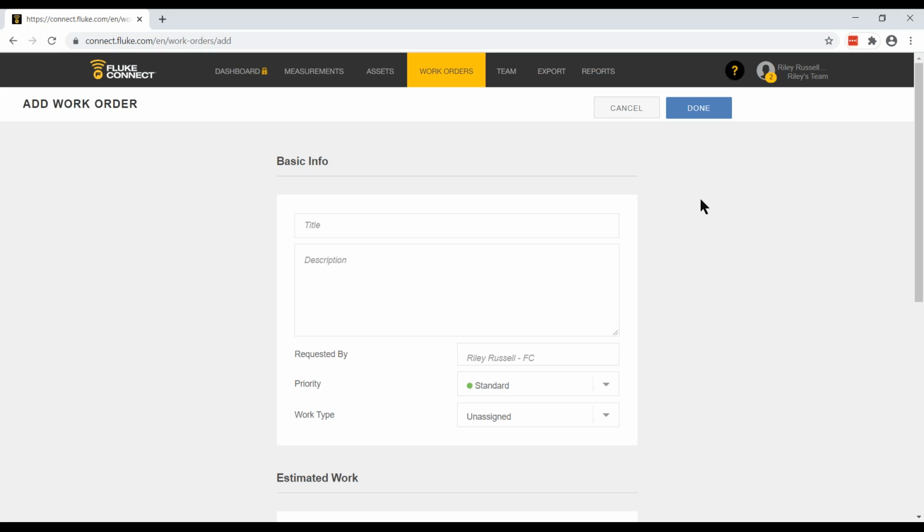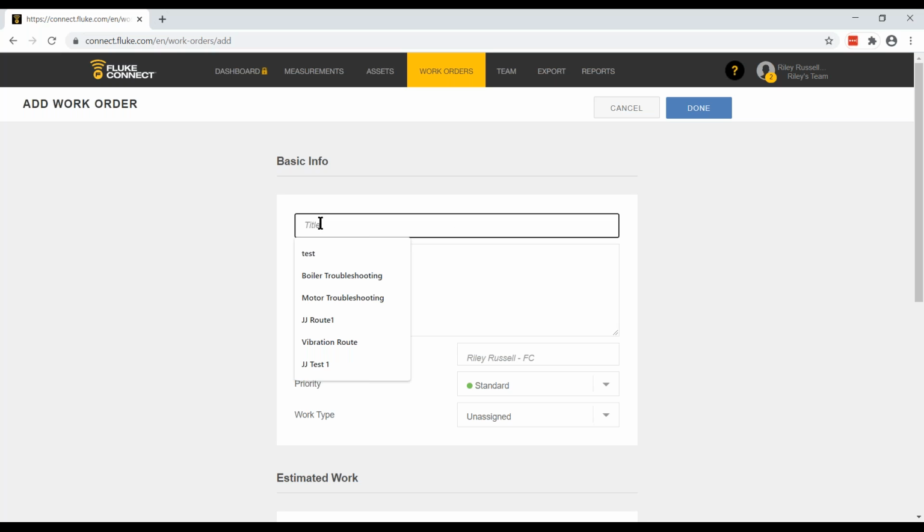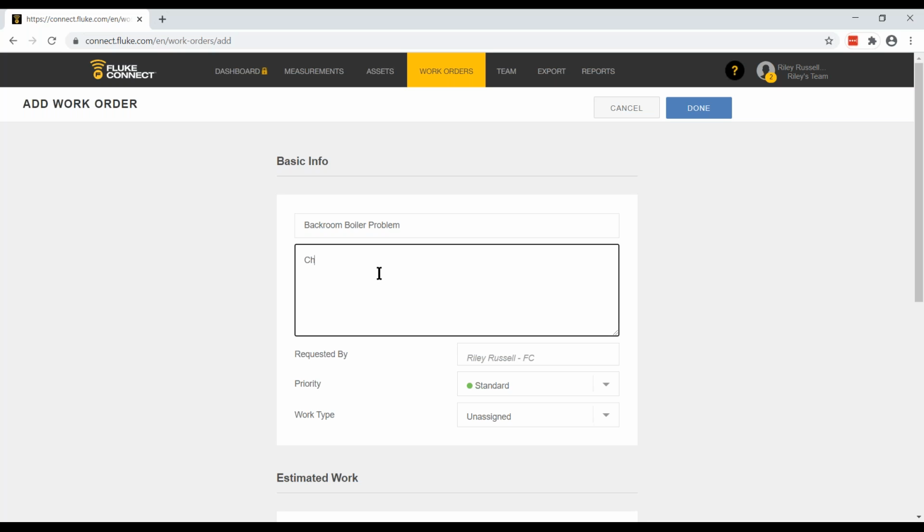And remember, there's only 2 fields that are absolutely required, the title and the description. So for title, maybe I want to type in backroom boiler problem. And then I might want to type in a description here.